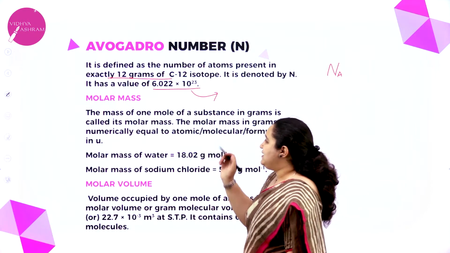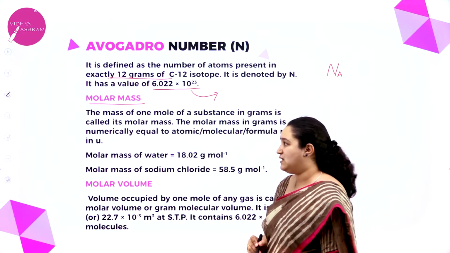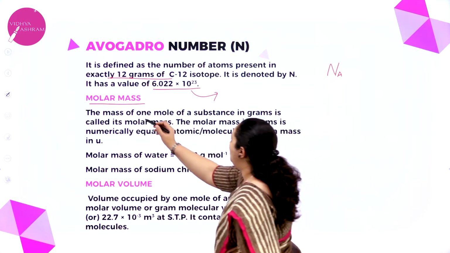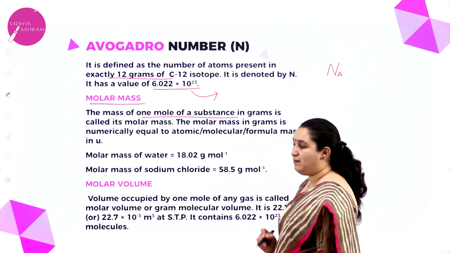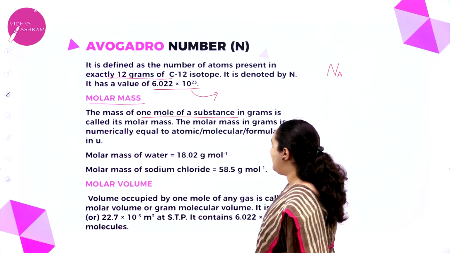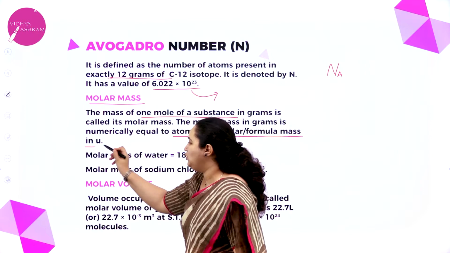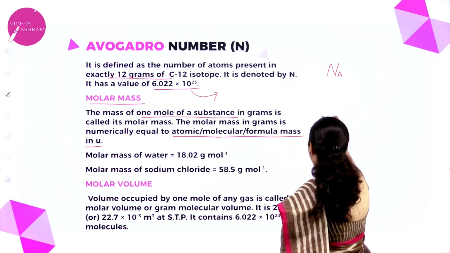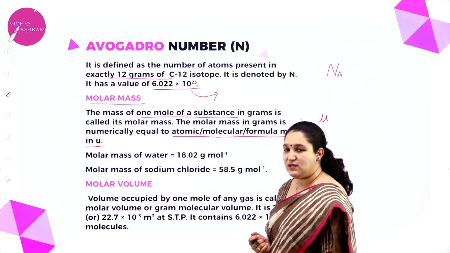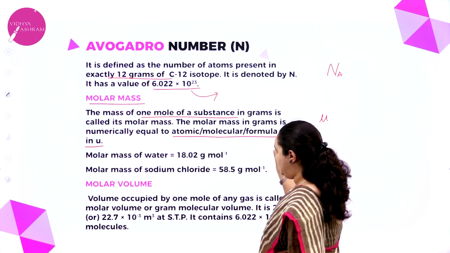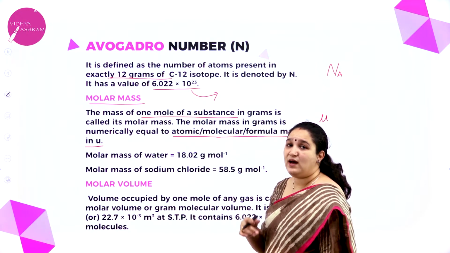Next is molar mass. What do you mean by molar mass? The mass of 1 mole of a substance in grams is called molar mass. The molar mass in grams is numerically equal to the atomic or molecular or formula mass in u. I told you, instead of u, if I write it as gram, then we call it gram atomic mass or gram molecular mass, correct? The same thing is called molar mass.